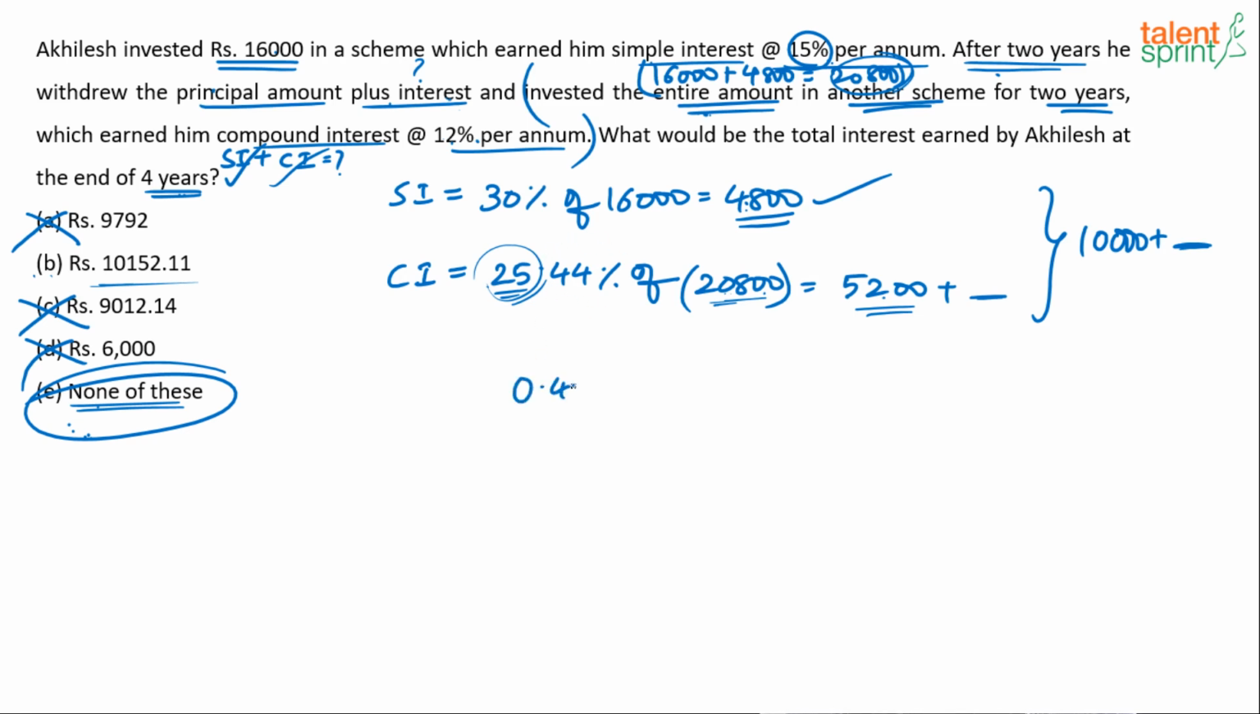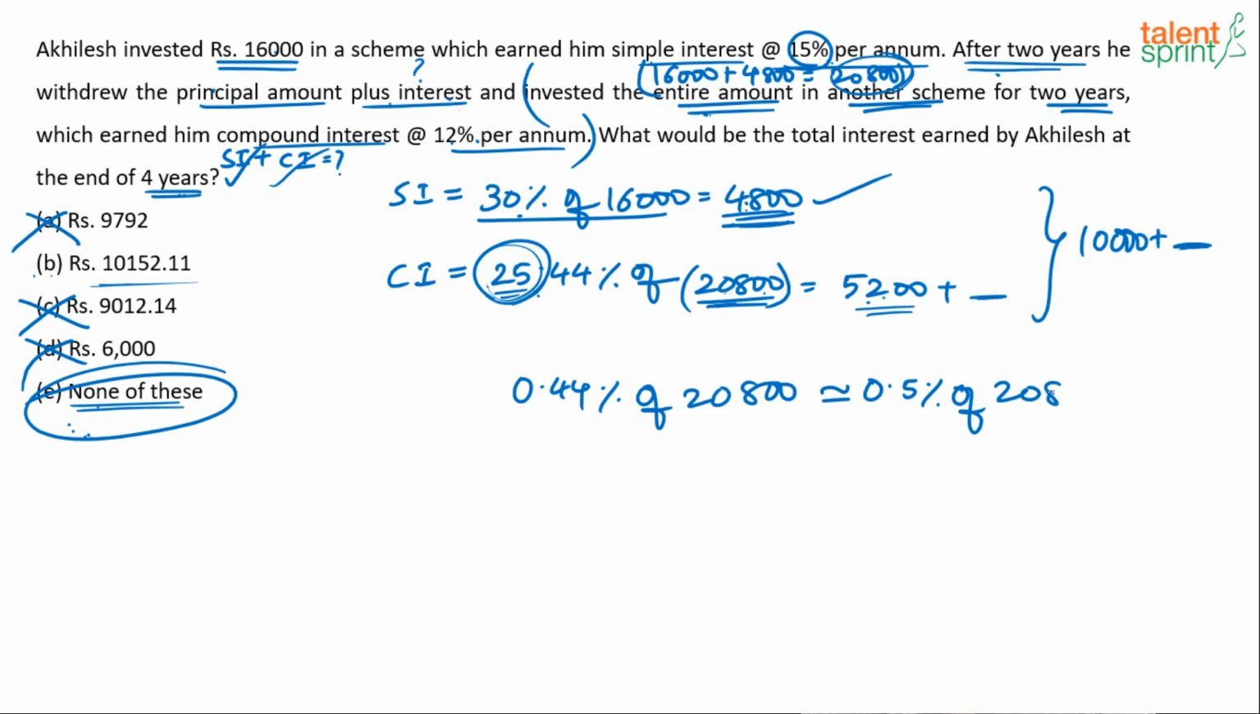This 0.44%. I have taken exact 30% of 16,000, 4,800. I have taken 25% of 20,800. I've got 5,200. The only part which is missing is 0.44% of the same 20,800. Now look at this. 0.44 is approximately 0.5 percentage. Less than 0.5, but approximately 0.5. 0.5 percentage of what? 20,800. Now tell me, 1% of 20,800 is 208. Yes or no? 1% is 208.